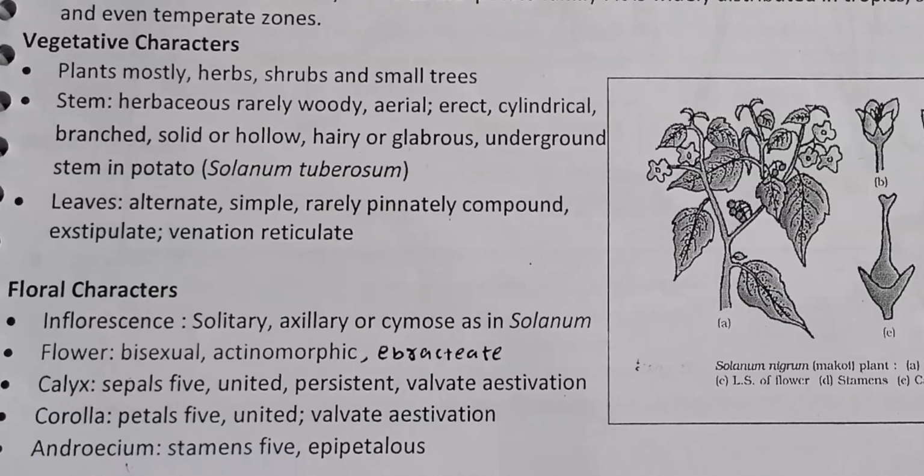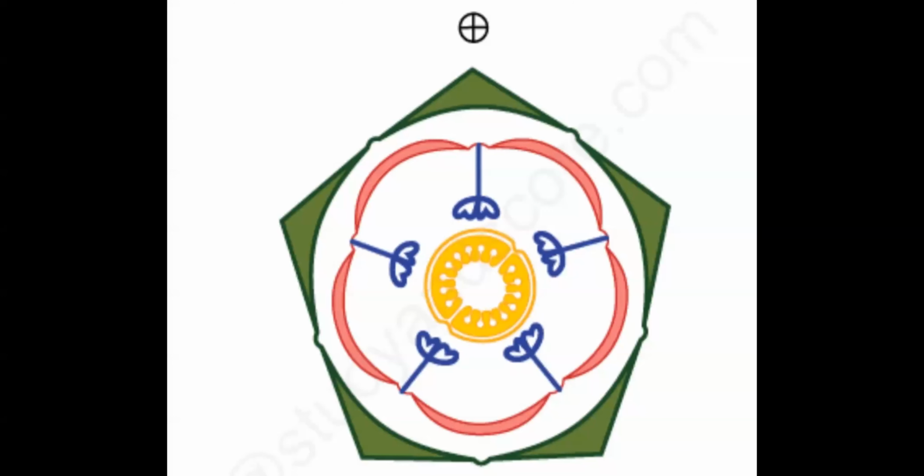Right? Next, flower. Just see this floral diagram and tell me whether it's unisexual or bisexual. Can you tell me, on the basis of this diagram, is this a unisexual or bisexual flower? Correct, bisexual. Can you tell me the symmetry of this flower? Zygomorphic or actinomorphic, which one?